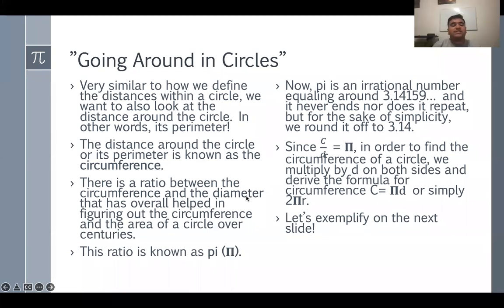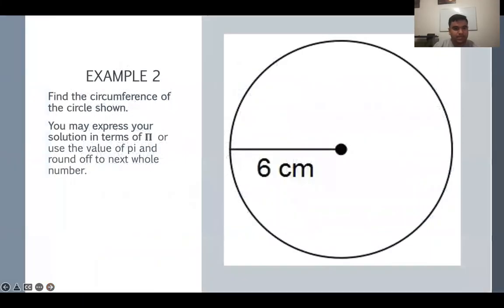So let's show another example. Example number 2, we're going to find the circumference of this circle. Remember, you can express this in terms of pi, so you can get the number and just put the pi next to it. You can do that sometimes in the test when it says find an exact answer, okay?